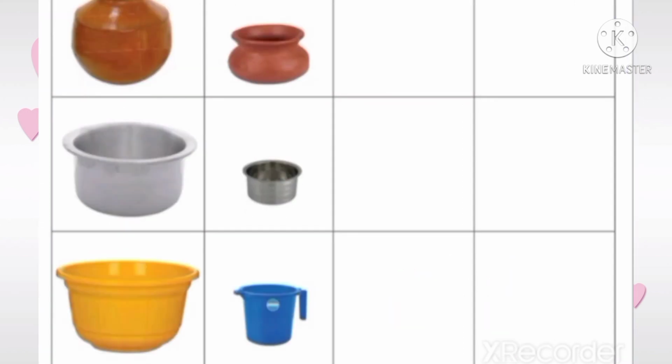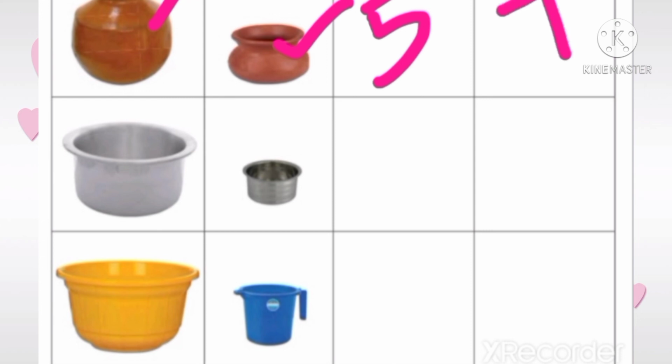Next, here given big pot and small pot. This pot will contain 5 pots of water. But when we measure, this pot contains 7 pots of water.